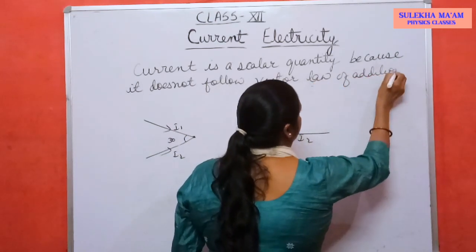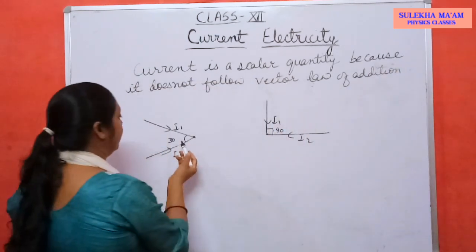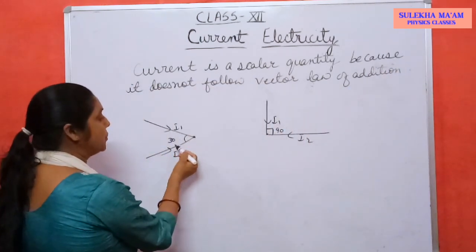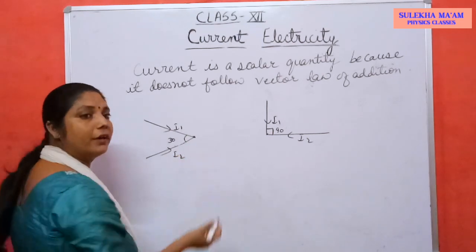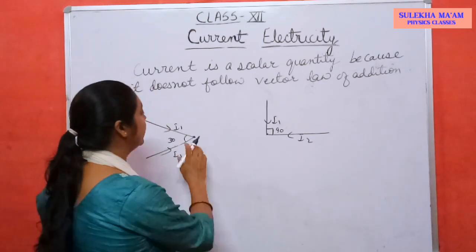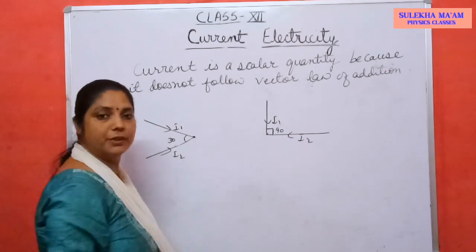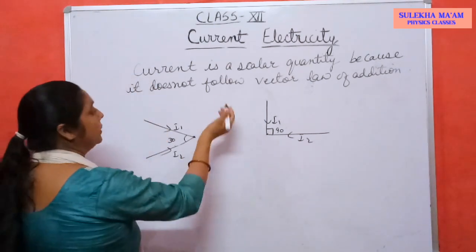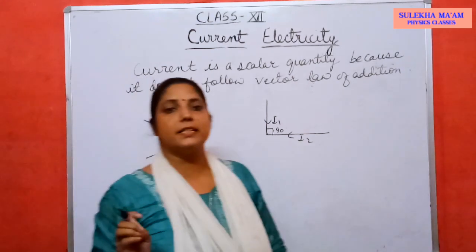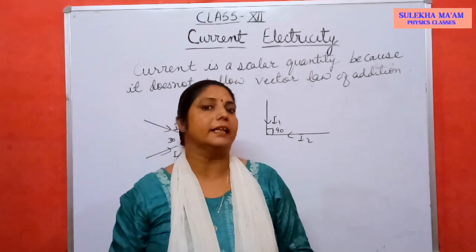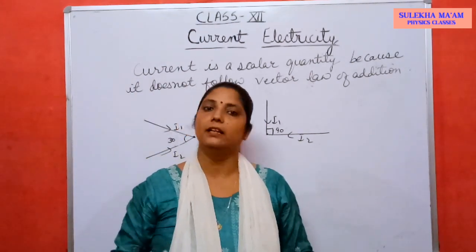Okay, like in this case, angle between these two wires carrying current does not affect the total current. Total current is always same at these 2 points if I1 I2 is same. So the angle between the two wires does not affect the total current. Current is a scalar quantity.